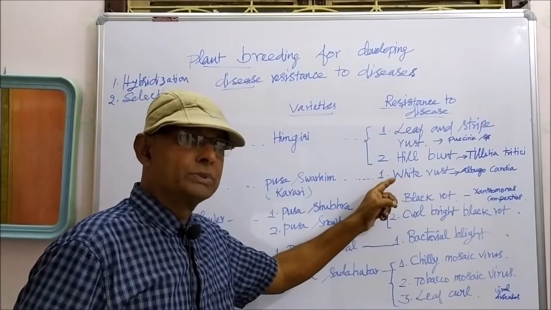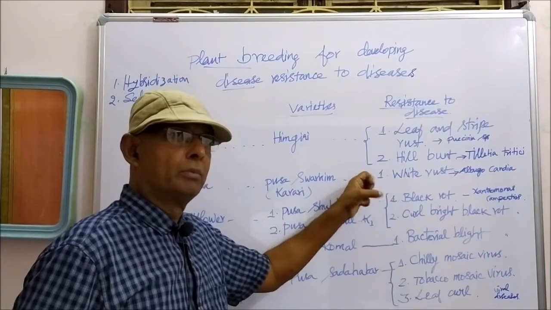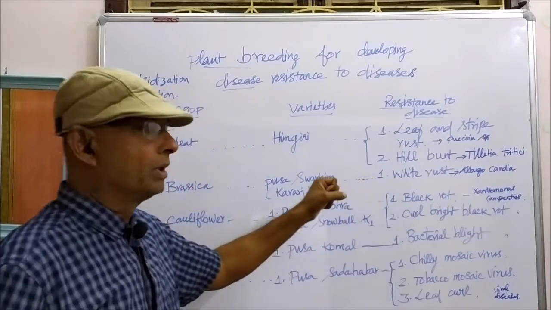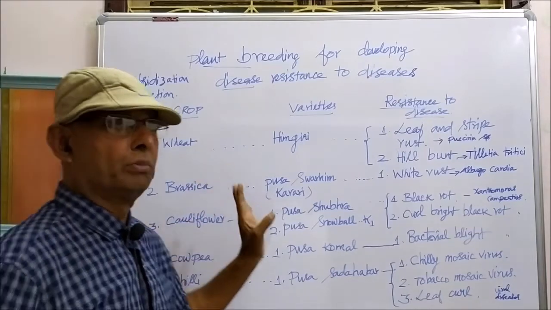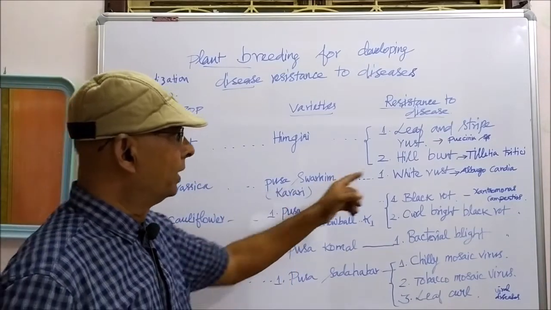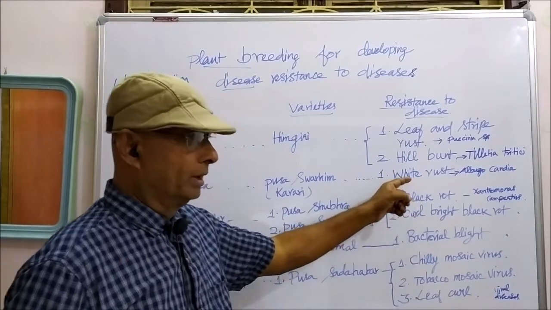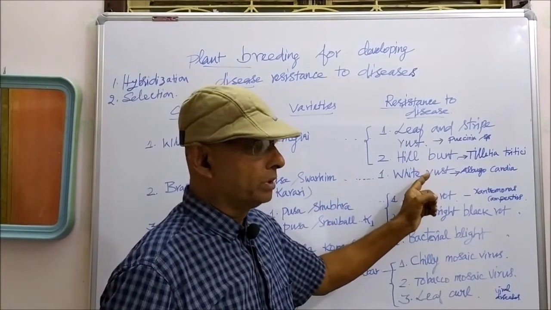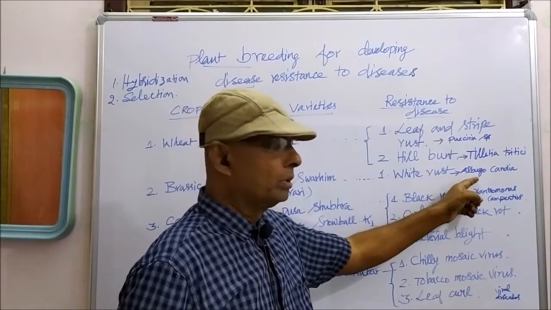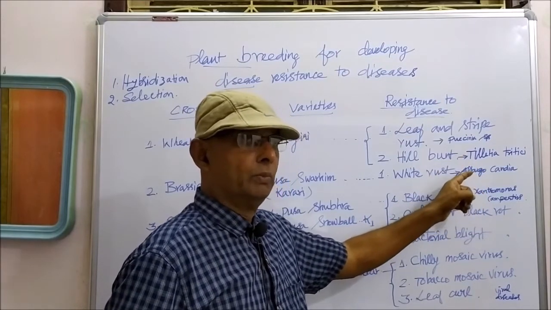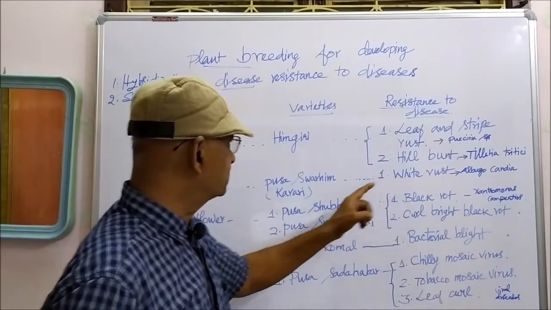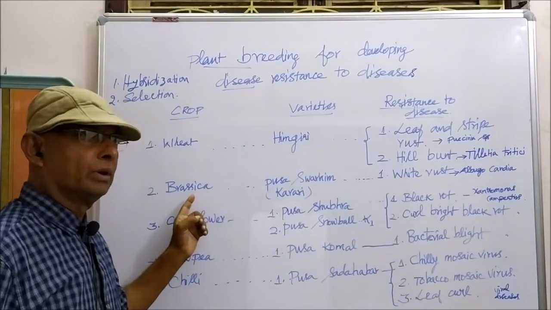White rust of crucifers is a common fungal disease appearing in Brassica species. In all kinds of Brassica species, the white rust will appear. This is caused by a pathogenic organism, Albugo candida, a fungus which causes white rust in all Brassica plants.